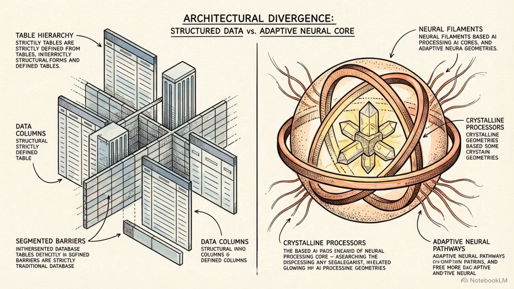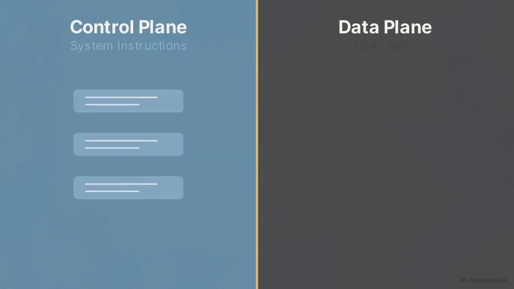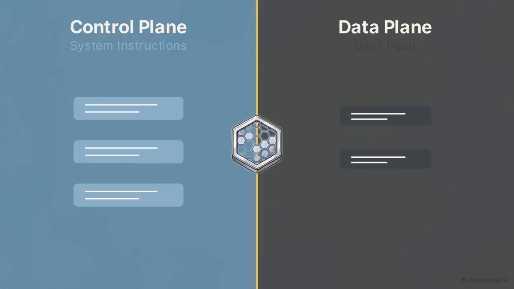This threat exists because large language models operate differently than the database systems we spent decades learning to secure. Traditional cybersecurity relies on a strict boundary. In this architecture, the control plane, the system's instructions, is physically separated from the data plane, which contains the user's input. Security mechanisms like prepared statements ensure that untrusted user text stays in the data plane. It is inert. It can never be interpreted as an executable command by the system's logic.